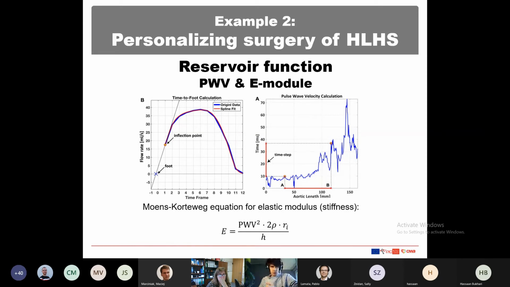To do the pulse wave velocity, we use a time to foot calculation method, and from this we were able to plot the time to foot across the length of the aorta and calculate the pulse wave velocity there. And from then, using the Moens-Korteweg equation, we were able to compute the E model, which is the stiffness of the aorta.